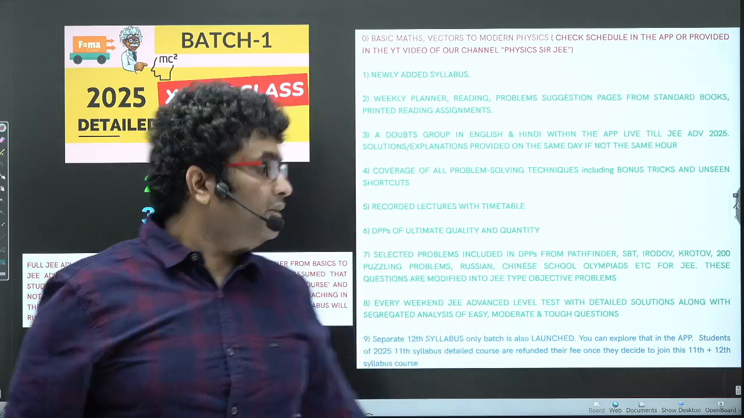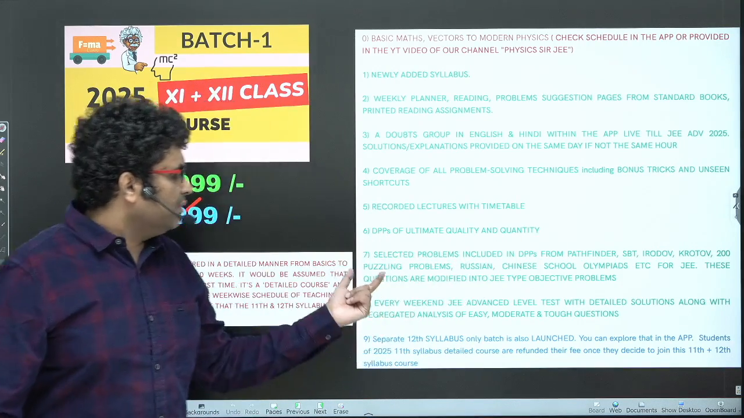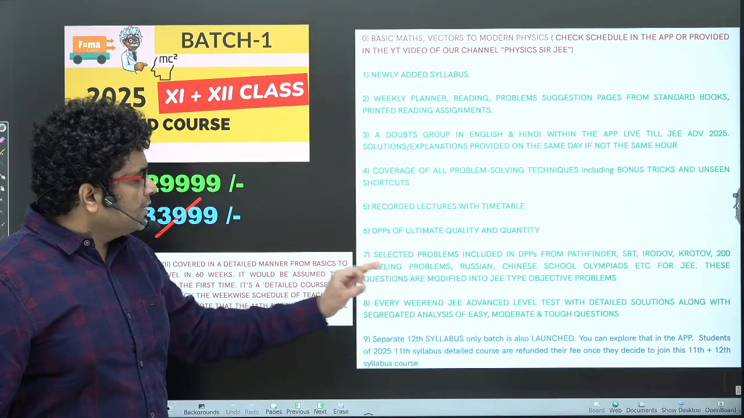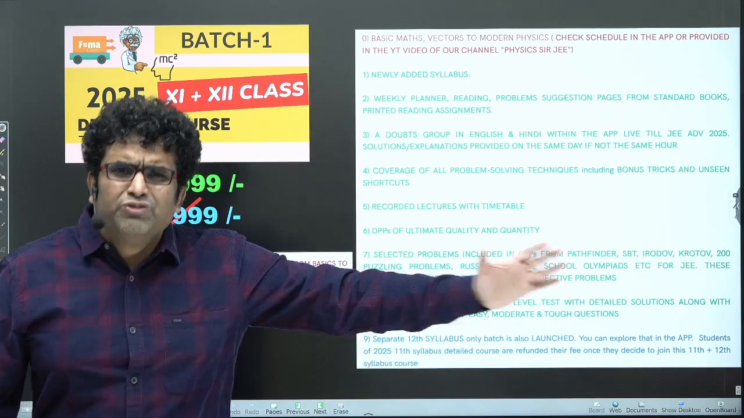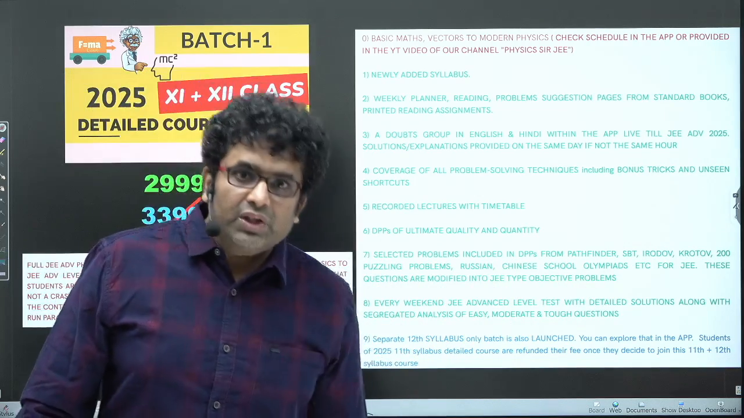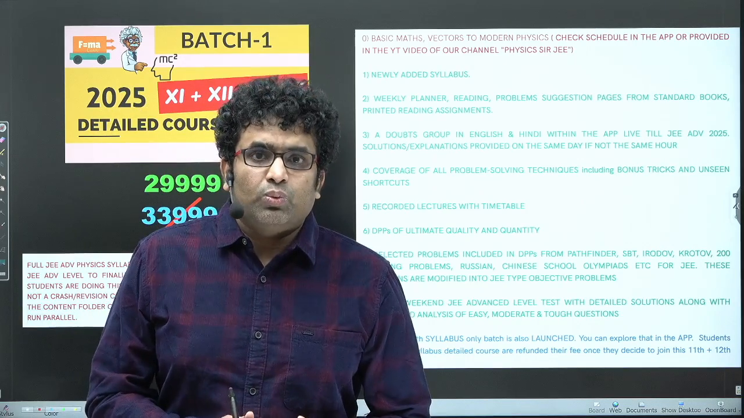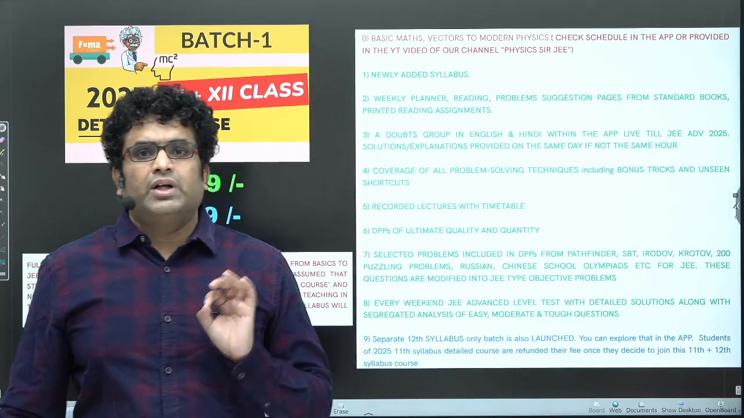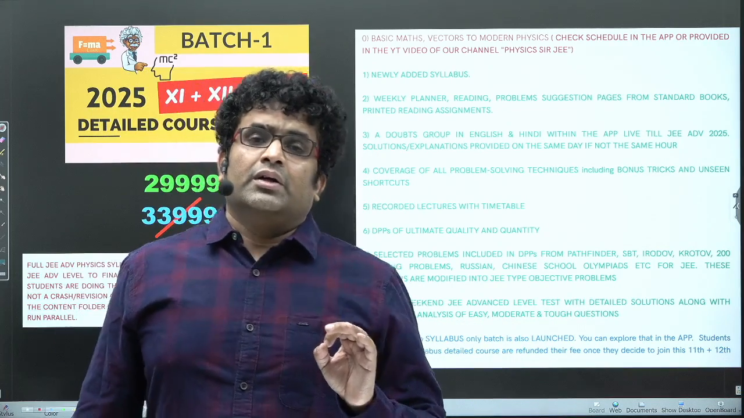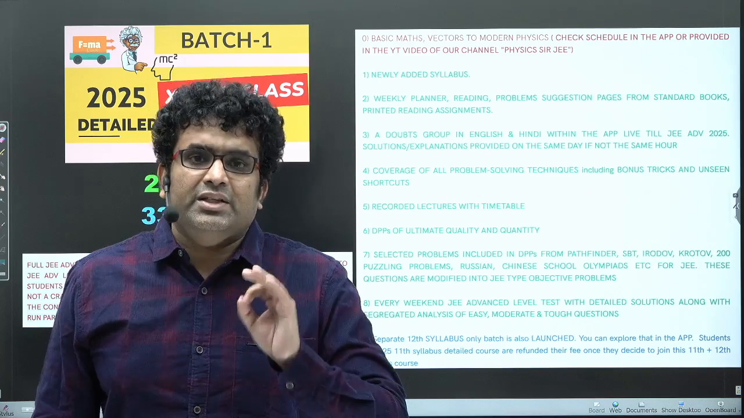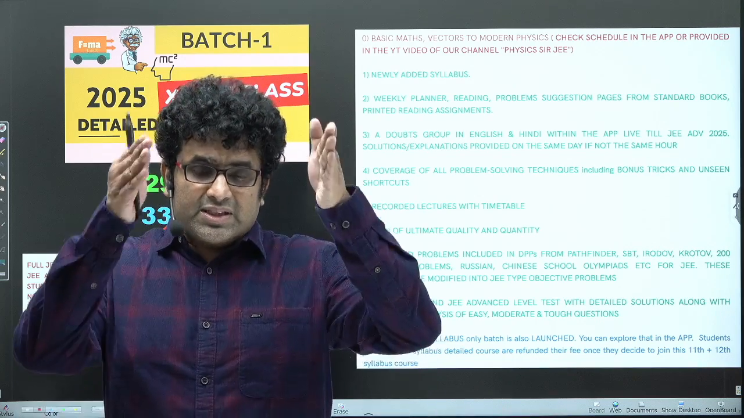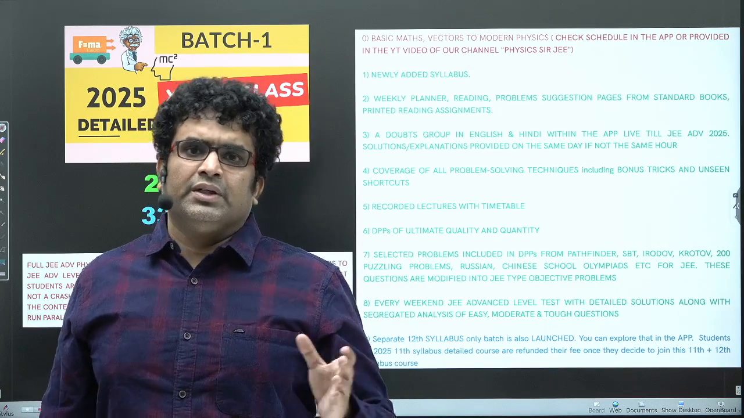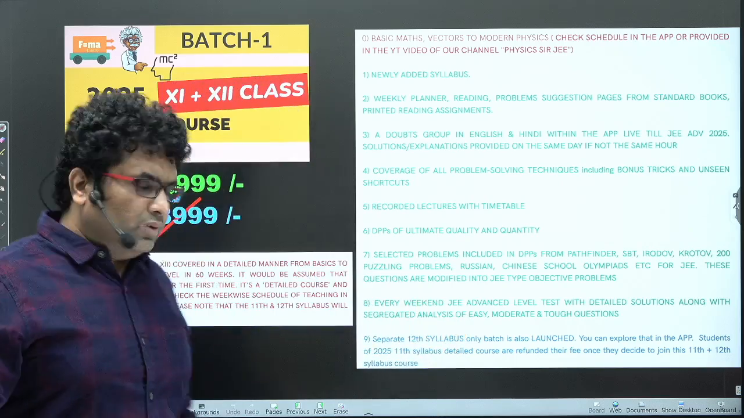So please understand that. Okay, so DPPs of ultimate quality and quantity. Selected problems included in DPPs from Pathfinder, SBT, Irido, Kroto, 200 Puzzling Problems, Russian, Chinese, school Olympiads, etc. I wrote a few because I have to write. There are some sources that I have access to where the problems have been taken and modified into JEE Advanced objective type problems, and people who have been part of my detailed and crash courses understand the quality of DPPs I'm talking about, especially the sequence of questions, and also all types of questions, like all the models: single option, more than one, paragraph, integer, etc. So there's no match at all.